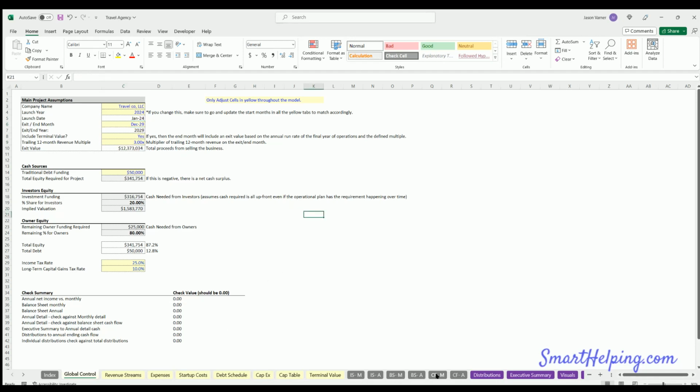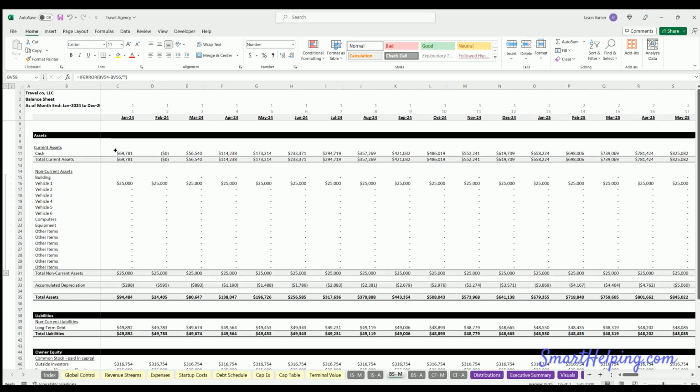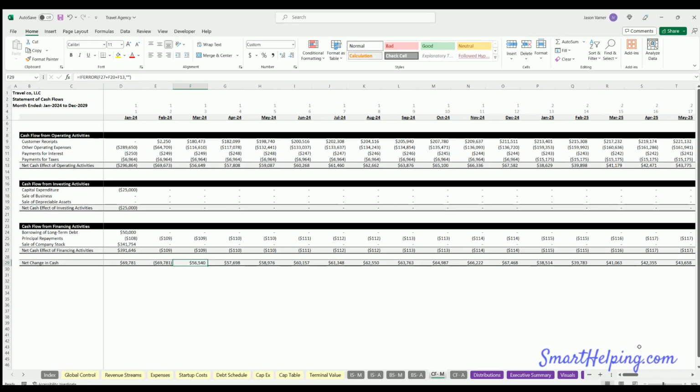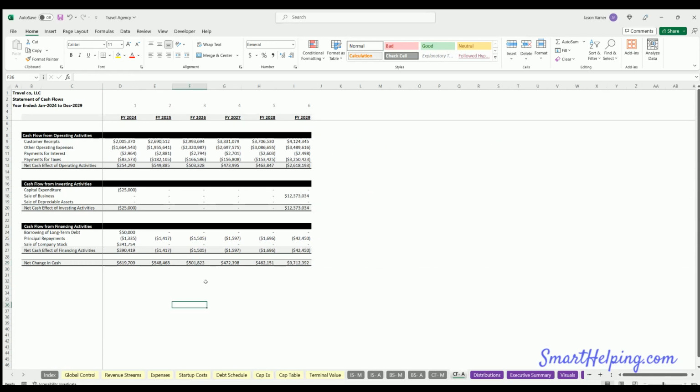All right, so cash flow statements next. You've got your cash flow from operating activities, investing activities, and financing activities. Total cash, change in cash, which is how you solve your cash balance on the balance sheet based on all these different things. Cash flow annual, same deal.